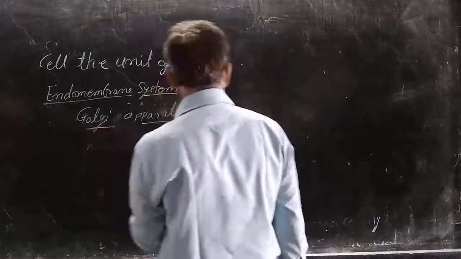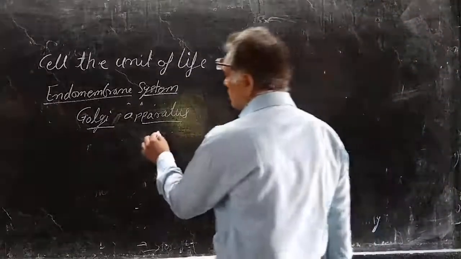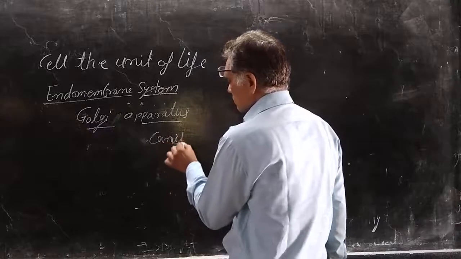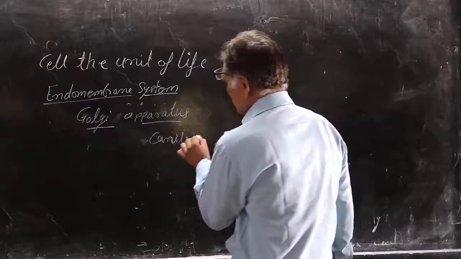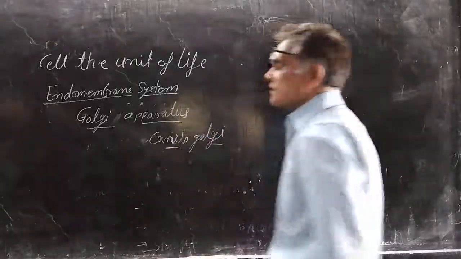The Golgi apparatus was first discovered by Camillo Golgi, and due to this its name was given by different scientists after Camillo Golgi.